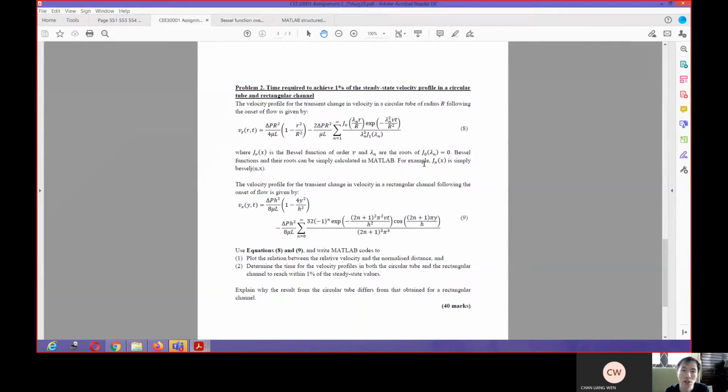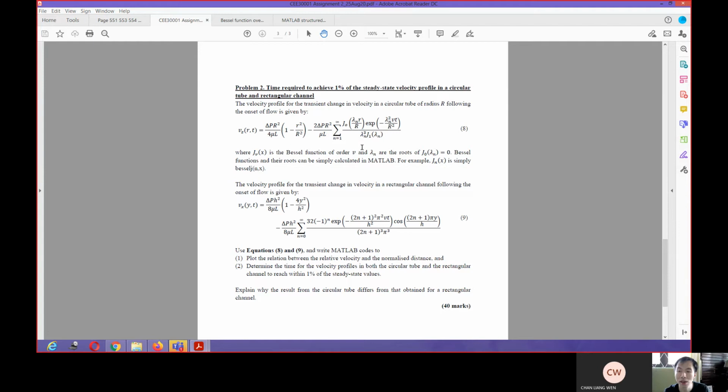Okay, in the process modeling, for example, you can use a particular toolbox to find the roots for this Bessel function, because this Bessel function is given in the MATLAB code simply by BesselJ and X. Okay, the complicating factor in this particular assignment is this series in here. So you need to calculate the series in here.